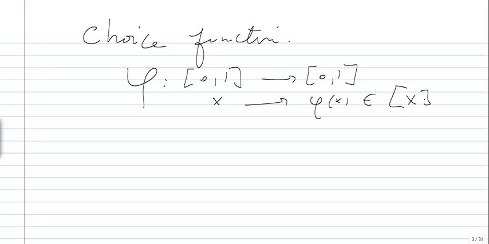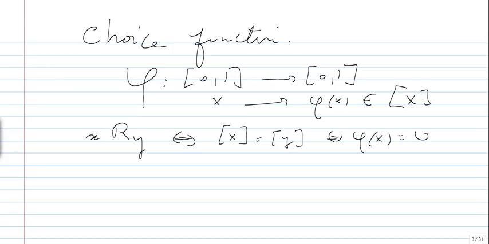The axiom of choice allows me to pick one element from the equivalence class of x. The fundamental property of this choice function is that if x is in relation with y, which is true if the class of x equals the class of y, then the choice of x is the same as the choice of y, because it's the same class.